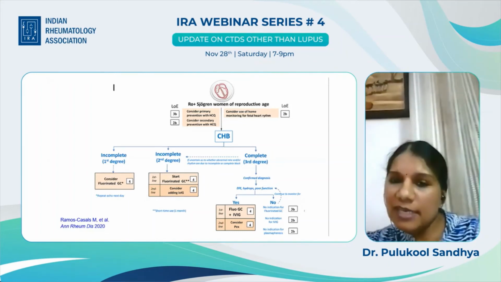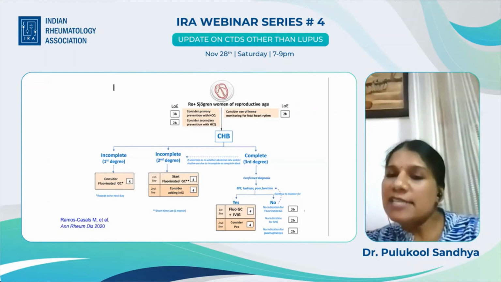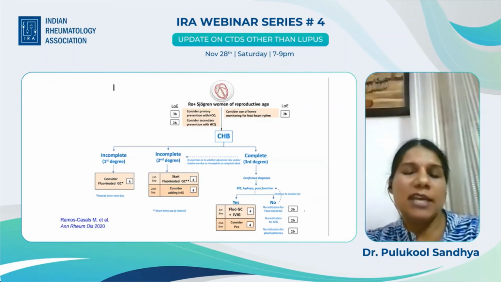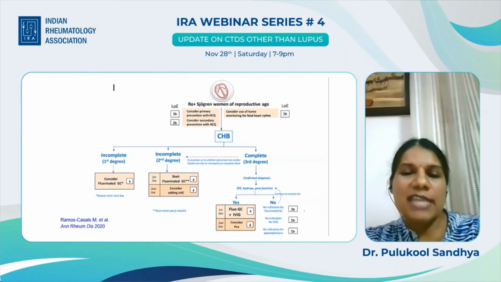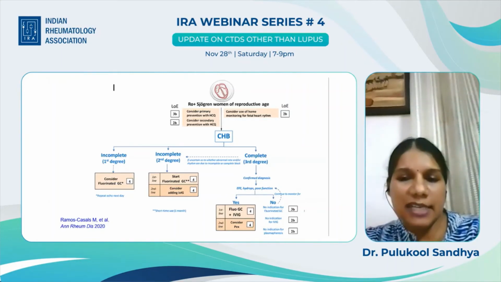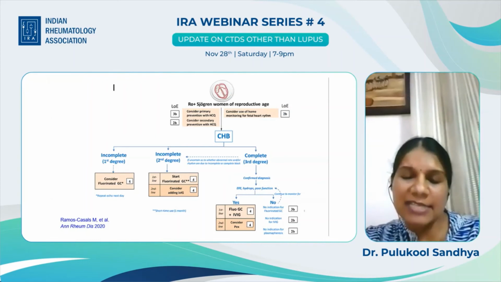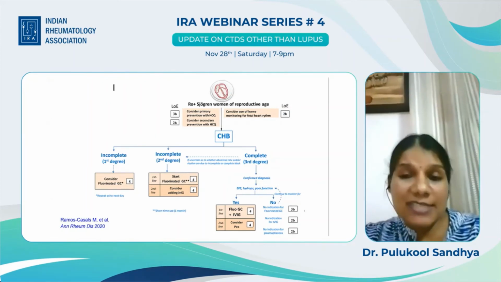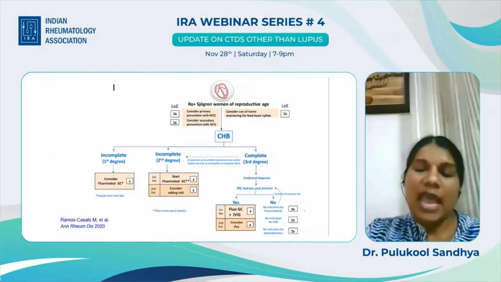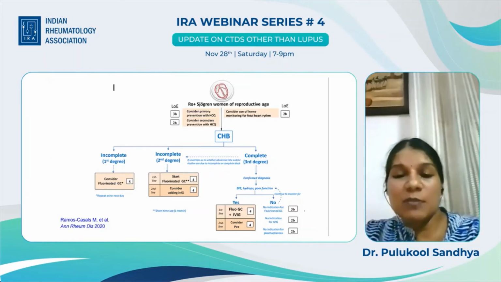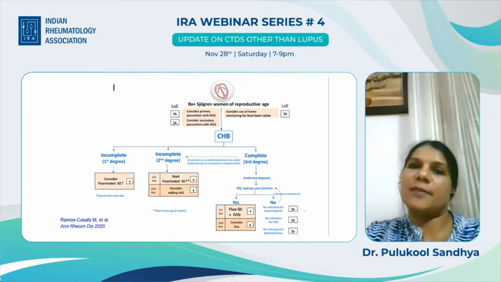In complete third degree heart block, once it is confirmed that it is complete, there is no point in continuing steroids. The indication for steroids and IVIG in complete third degree heart block is if the fetus has endocardial fibroelastosis, hydrops, or poor function. The second line therapy for these patients is to consider plasmapheresis.